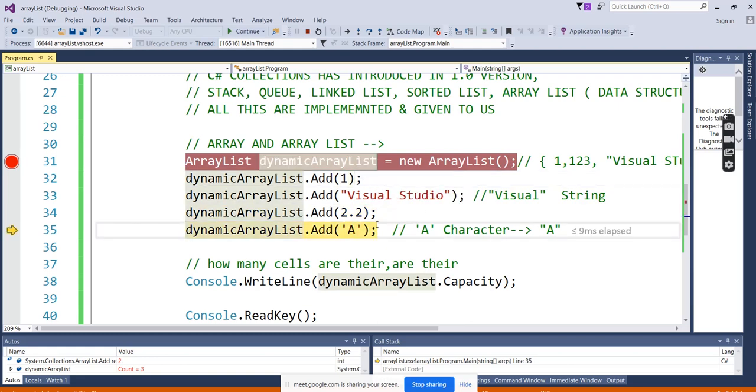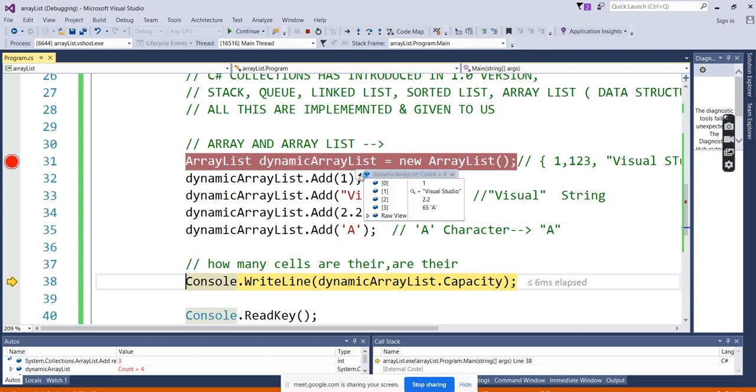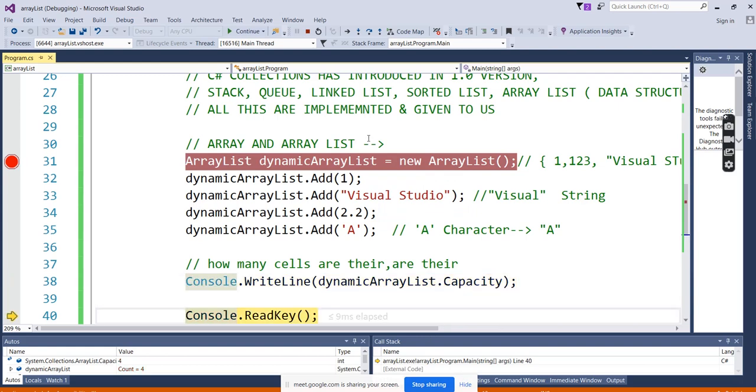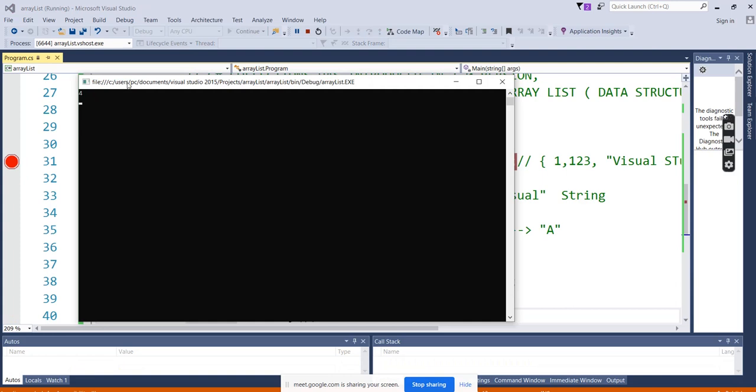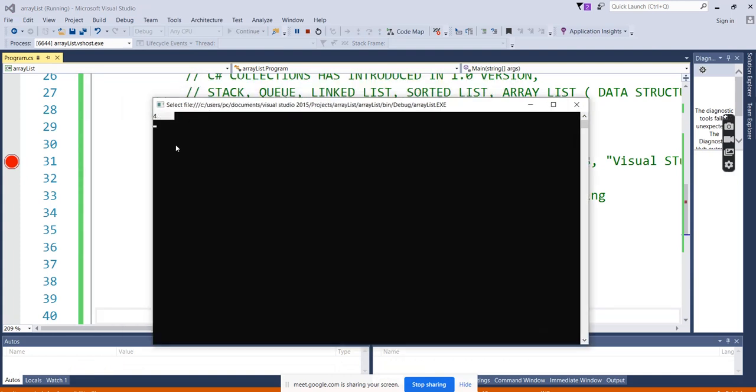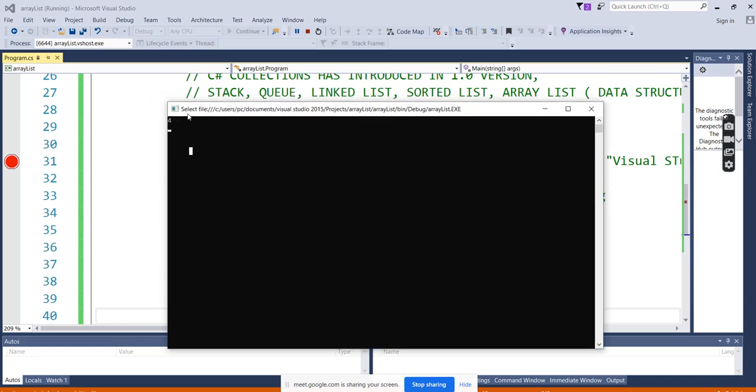Now it came as 2.2 and a character. You can see now the count is 4. The 0 index is 1, the 1 index is the Visual Studio string, the second index is 2.2, a floating value, double, and the third index is the character A. So 4 values are stored and they are 4 different data types. And what is the capacity? Capacity says 4. You can see it in the output window. I can't zoom this output window, but if you look closely, it is displaying the number 4.